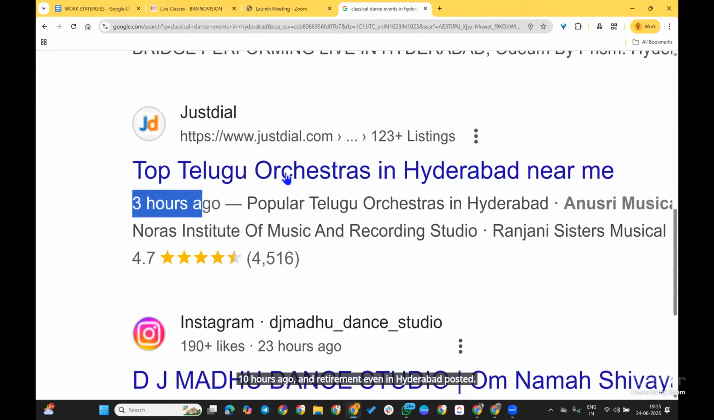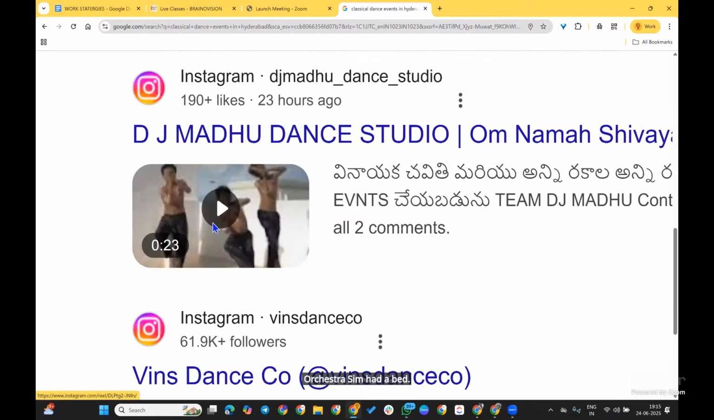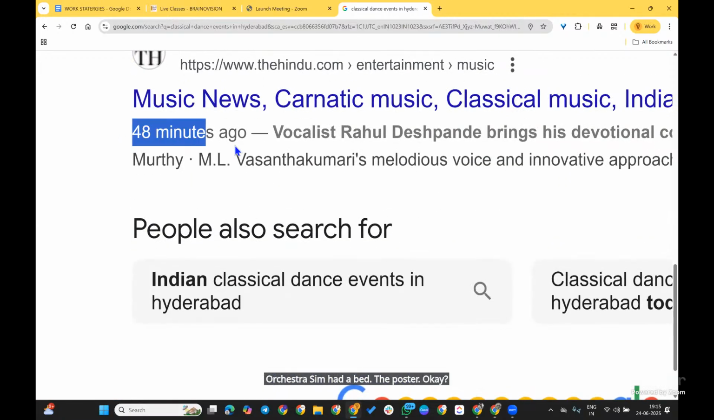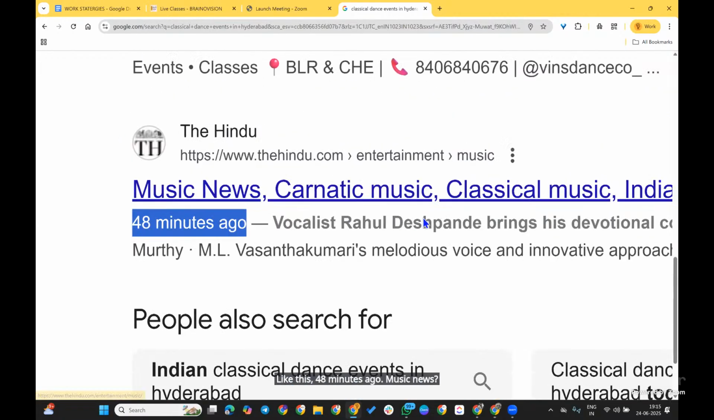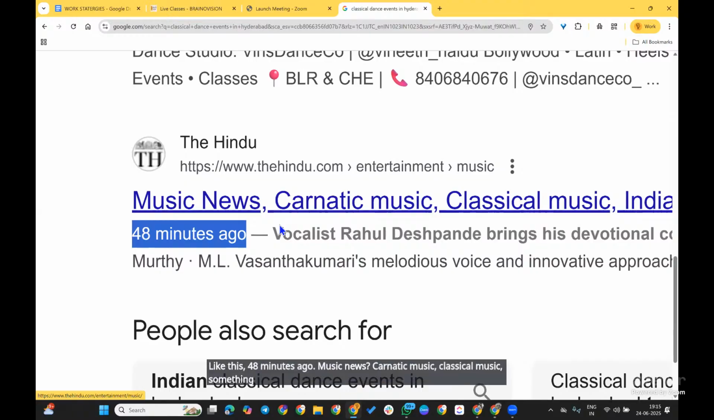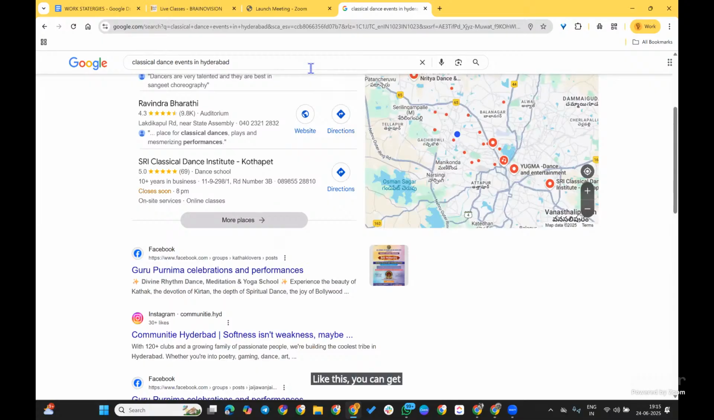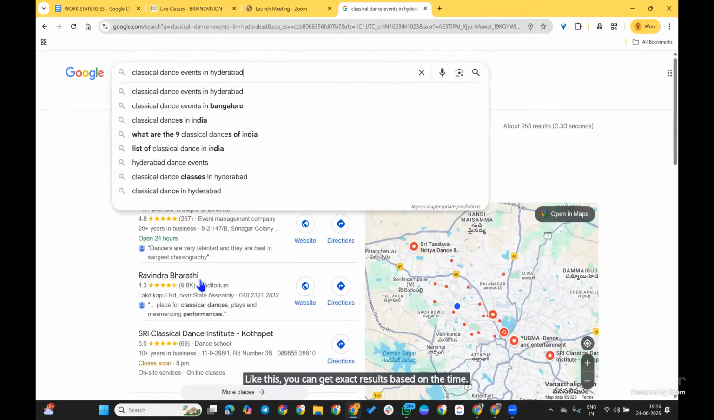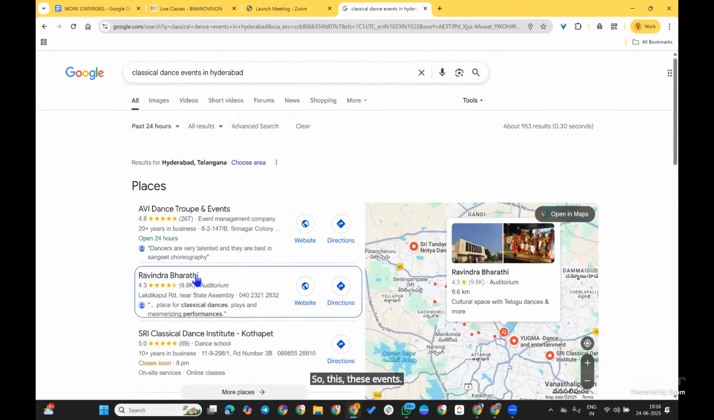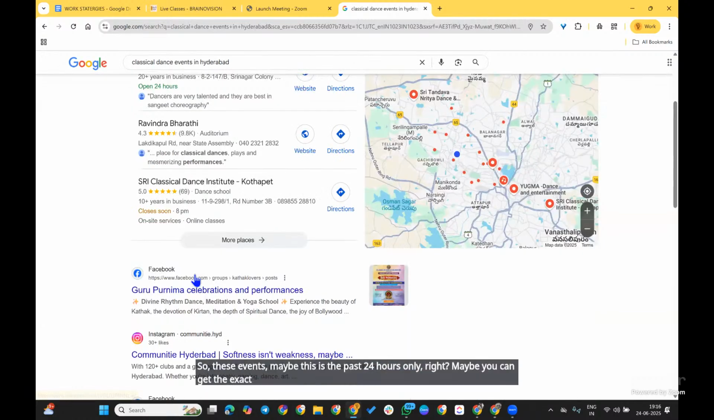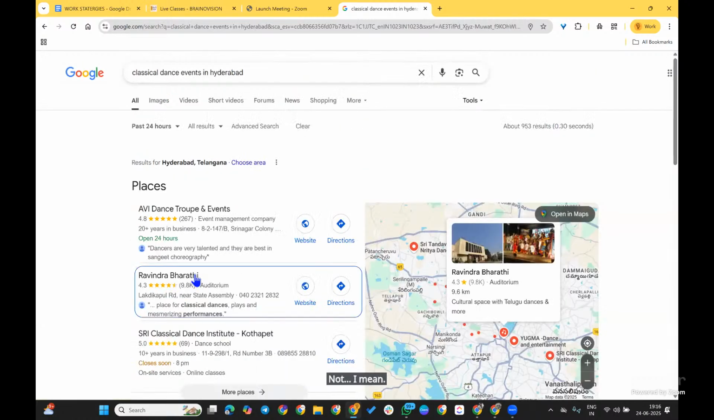3 hours ago, top Telugu orchestras in Hyderabad, they posted. Okay, like this, 48 minutes ago, music news, Carnatic music, classical music, something from The Hindu paper. Like this, you can get exact results based on the time. So these events are maybe from the past 24 hours only, right? These are useful for you also.